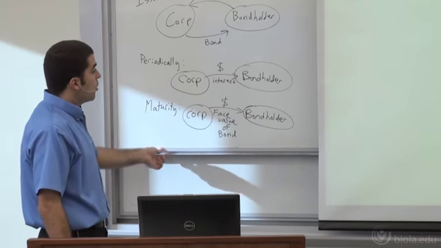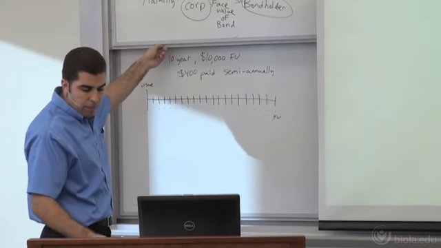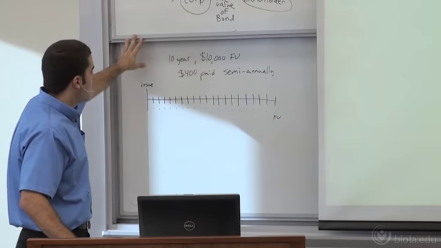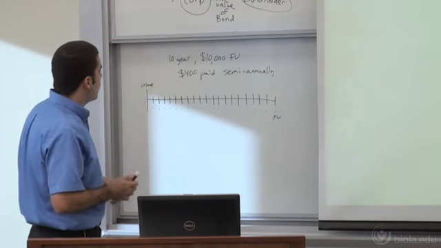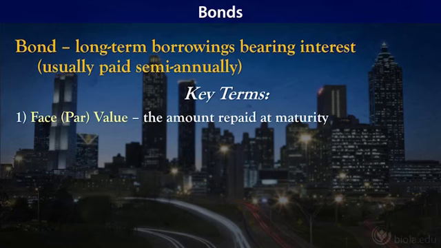Okay? So we're going to work through an example in the slides, and I have it up here on the board. If you flip over to the slide, we're basically walking you through a particular bond here. Here's a bond that a corporation issues. It's going to be a 10-year bond, and the face value is going to be $10,000. We want to walk through a couple terms here with you. There's a slide that talks about what face value is. Face value is the amount that the corporation is going to have to pay the bondholder at maturity. So this is going to be stated in the bond agreement.